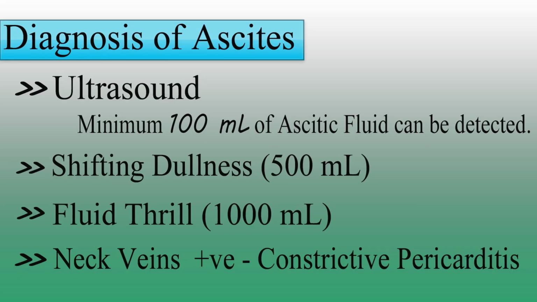Then coming to the diagnosis of ascites, it can be done through ultrasound. A minimum of 100 ml of ascitic fluid can be detected. Clinically, shifting dullness can be elicited in patients with ascites, for which ascitic fluid should be above 500 ml. Fluid thrill can be elicited in patients with ascites, for which the ascitic fluid should be above 1000 ml. Neck veins are seen in patients with ascites whose underlying cause is constrictive pericarditis.